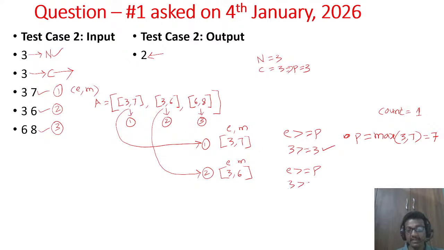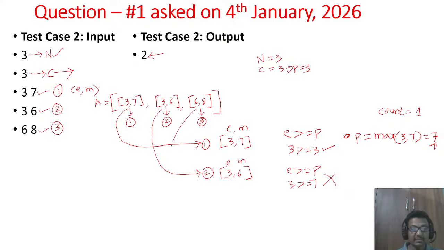3 greater than or equal to P. What is the current complexity? 7. Okay, so then the condition becomes wrong. That means his expertise is less than the complexity of the dish, so he cannot cook this dish.